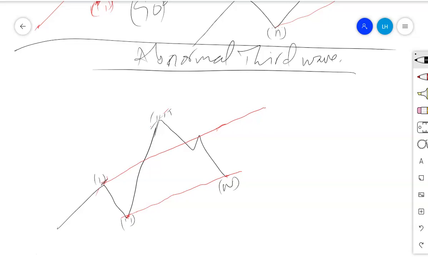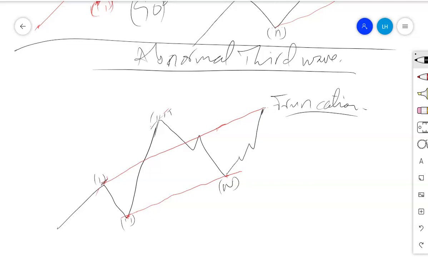So we'll expect the fifth wave to be something like the 1, 2, 3, 4, 5 to the top. So it is expected to end within this channel. And now when it ends within this channel, usually that is where we get the idea of truncation. This will be the truncated fifth.